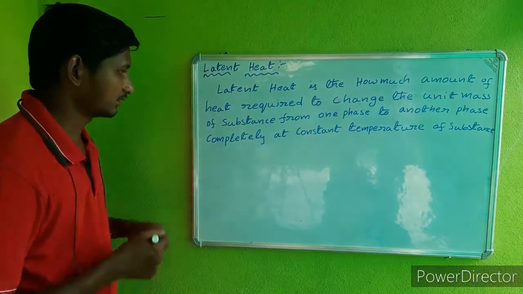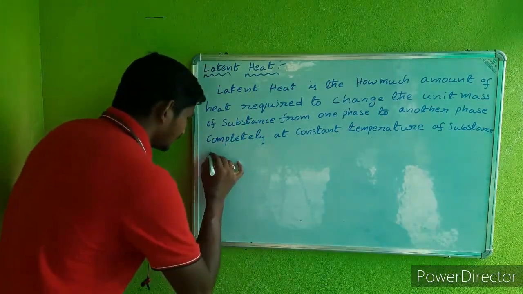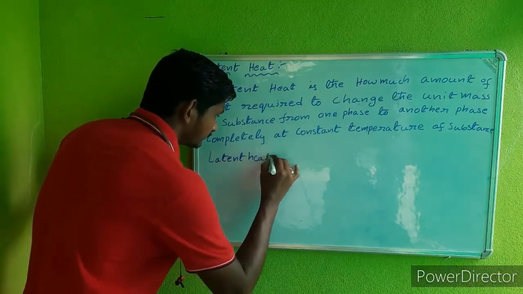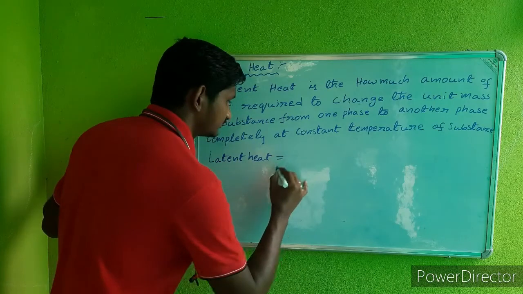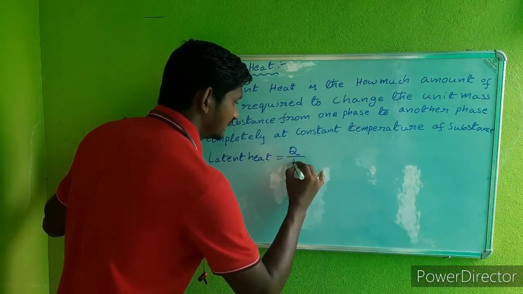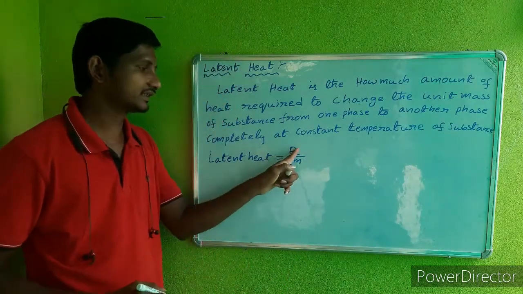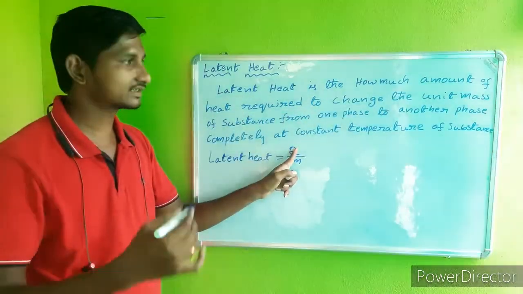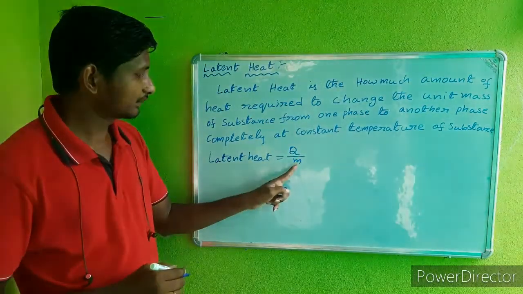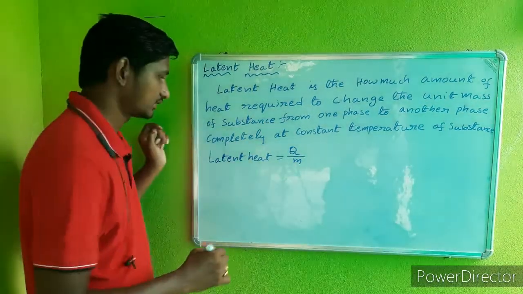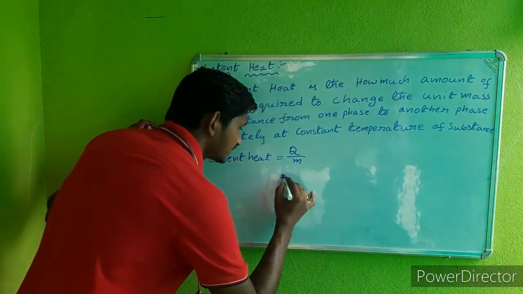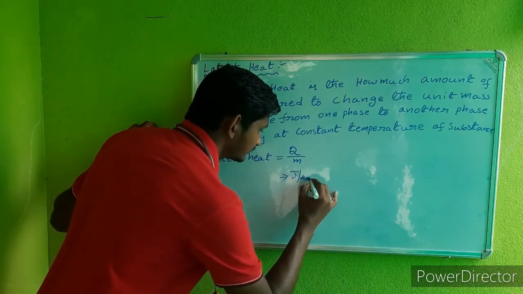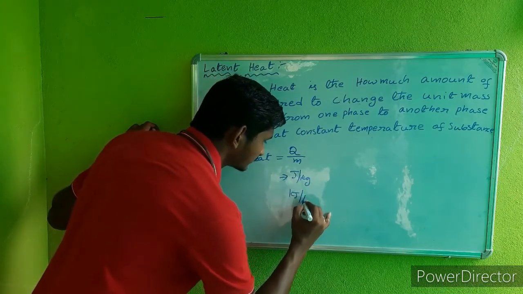Okay. So latent heat is equal to Q by m. Q means how much amount of heat is required to change the phase of the substance, m means unit mass. So the units for the latent heat are joule per kg or kilojoule per kg.